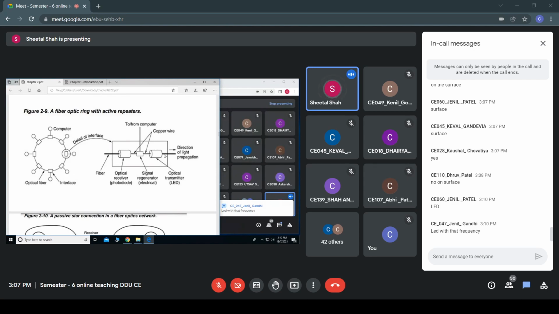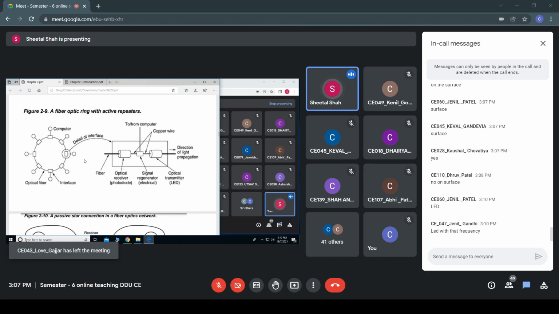The light would be transferred through this optical fiber. At the receiving end, there would be a photodiode. Based upon the amount of energy it receives, it would be converted to its corresponding electrical signal, and the electrical signal data would be provided to the computer.